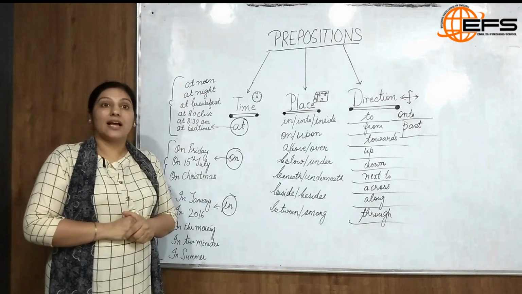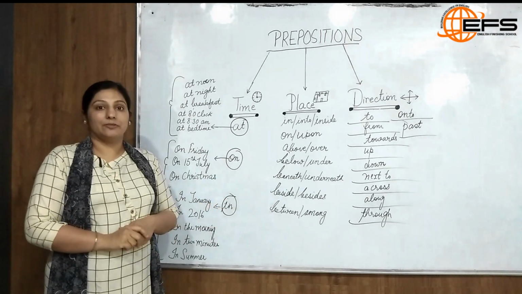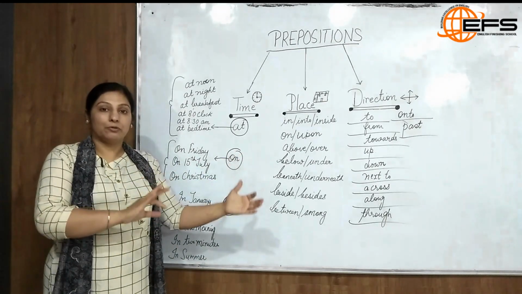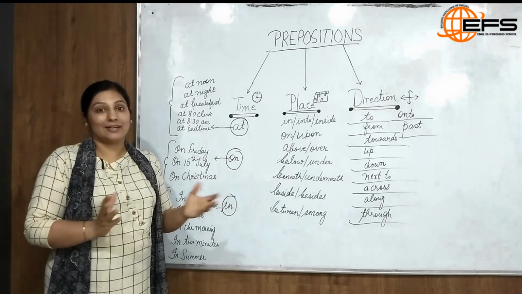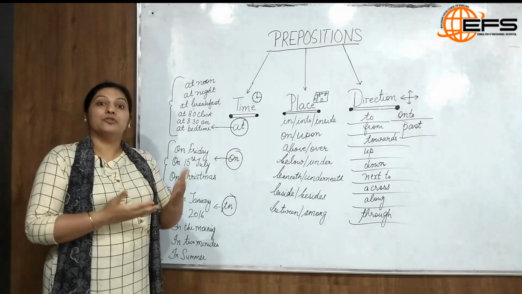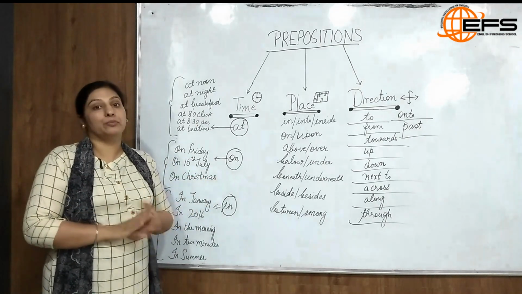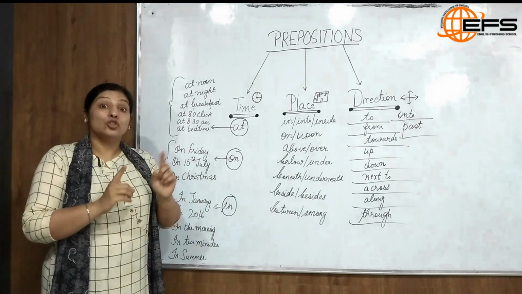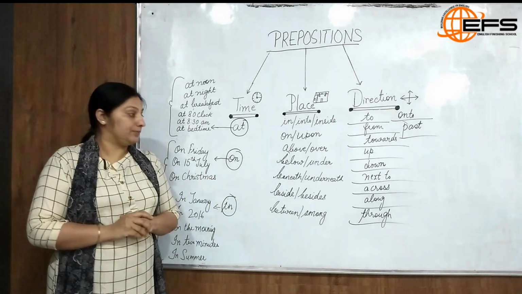And then comes beside and besides. Now beside means near to. He is standing beside me. This board is beside me. So we use beside for nearby objects. And then besides, just a small s is added to it and that changes its meaning. Besides means in addition to. For example, besides the students and the teachers, the principal is also going for the picnic. Or, besides Tanima and Myra, John is also attending the party. So besides here is addition to.